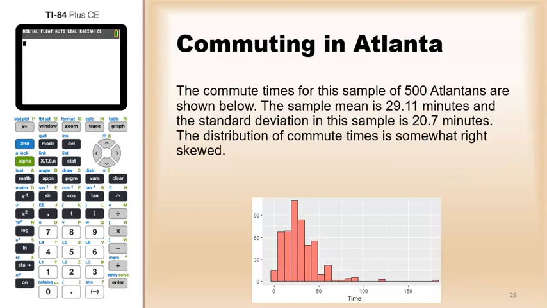The commute times for this sample of 500 Atlantans are shown in this graph here. The sample mean is 29.11 minutes and the standard deviation is about 20.7 minutes. The distribution of commute times is somewhat right skewed. In fact, it looks like there's one commuter, or at least some commuters, that were as much as 3 hours a day.